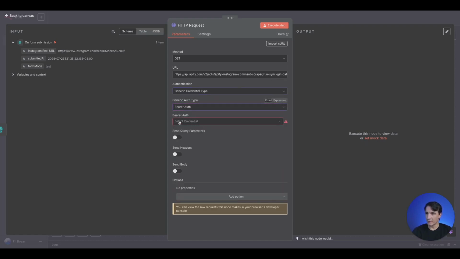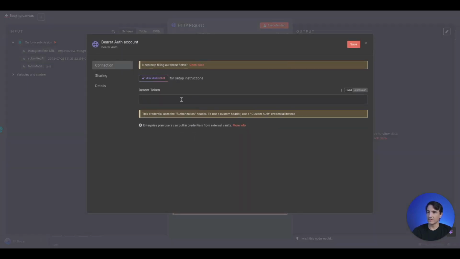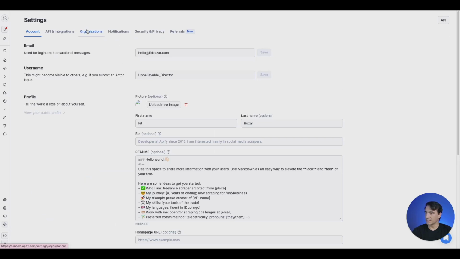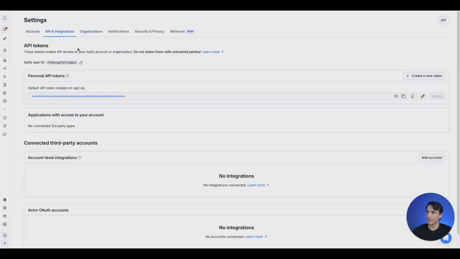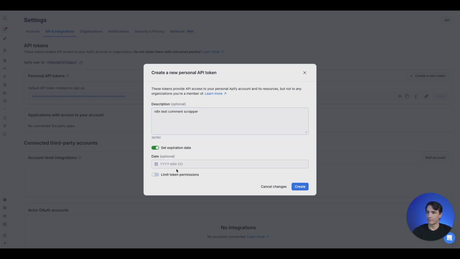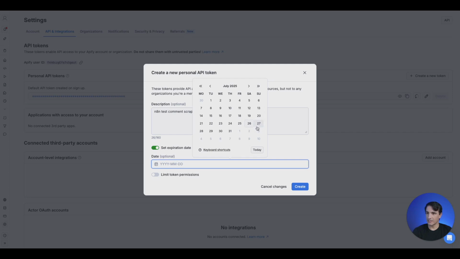We will do a bearer auth, and for the credential, we have to get the token here. So back in Apify, here on the left side, settings, API, we can go ahead and create a token. Go ahead, set an expiration date.